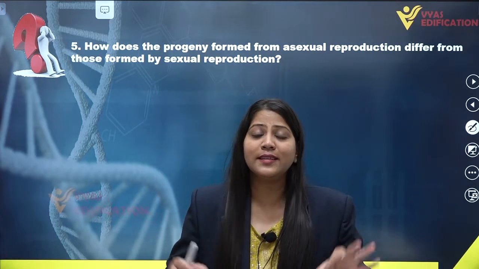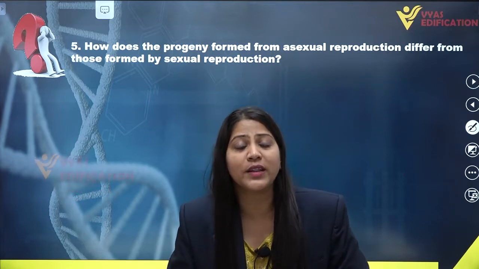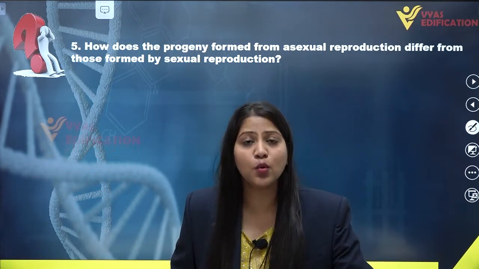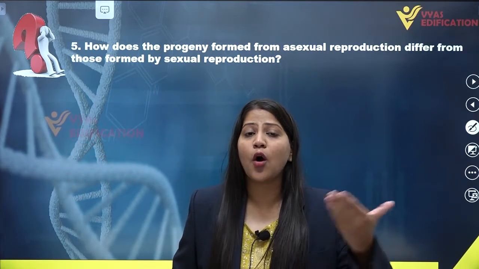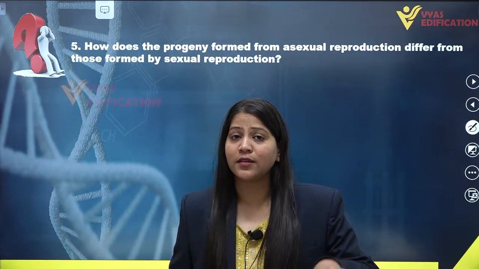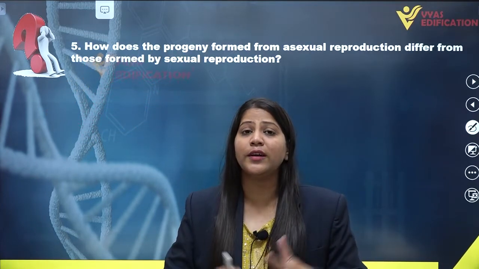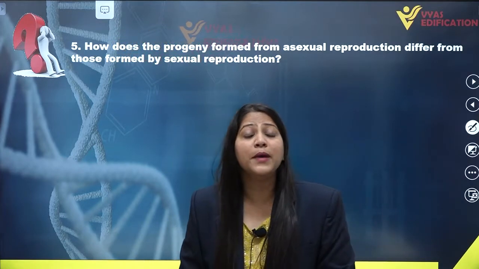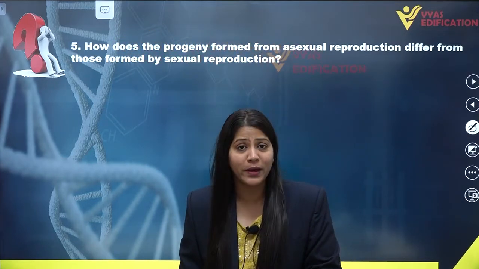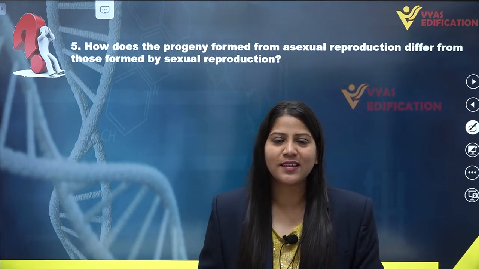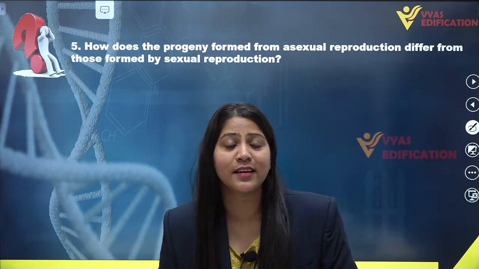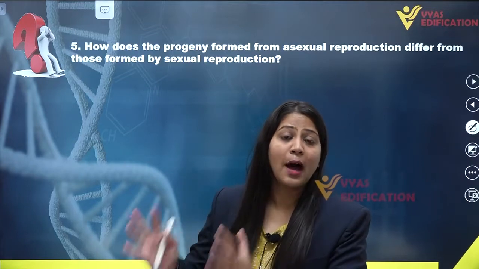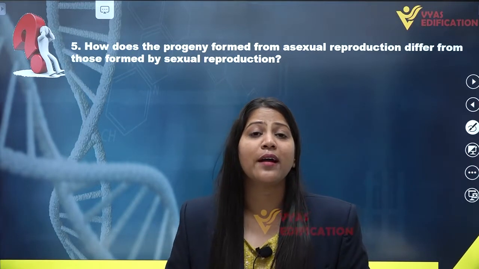These gametes fuse with each other to form a new offspring. The offspring will contain genetic variation due to crossing over during meiosis in gamete formation, and these variations result in more adaptability to their environment.